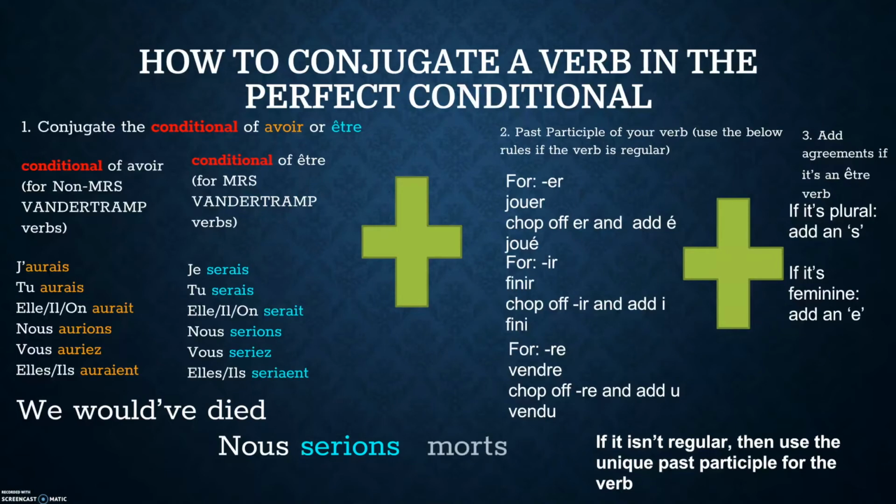And then we have to ask ourselves, do we need to add agreements? Yes, we do, because mourir is an être verb. It is a Mrs. Van der Tramp verb. And the pronoun is plural. The pronoun is we, so it is plural. We have to add that extra s. If the group we're referring to here is full of girls, we'll have to add an extra e as well.